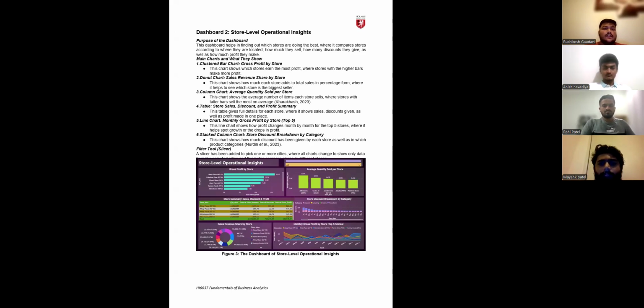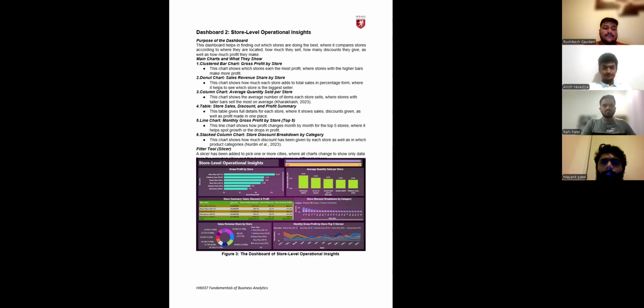Now I will explain the dashboard for store-level operational insights. This dashboard compares store performance according to profit, sales, revenue, discount, and quantity sold. The clustered bar and the donut chart help identify stores with the top profit and sales contribution.